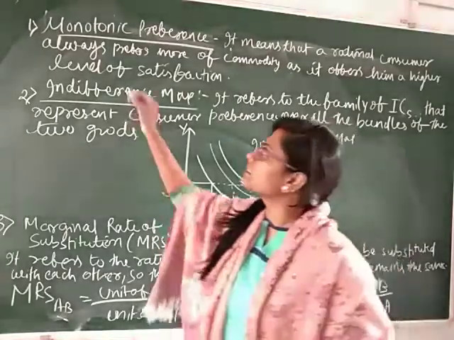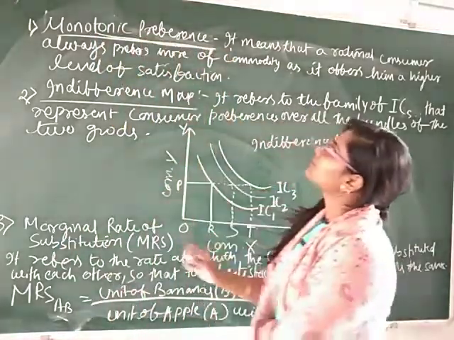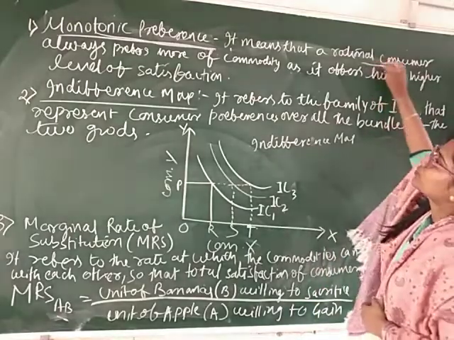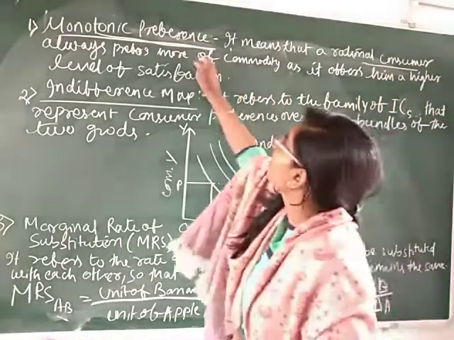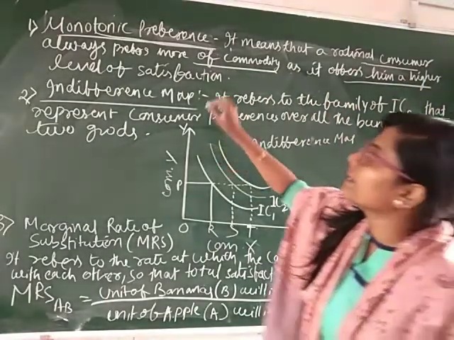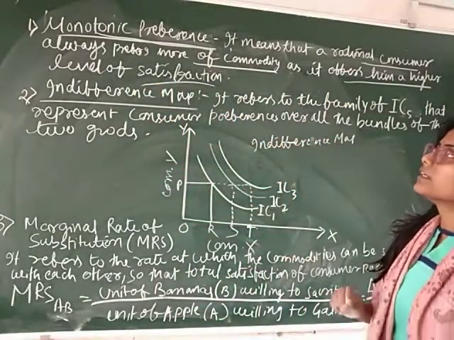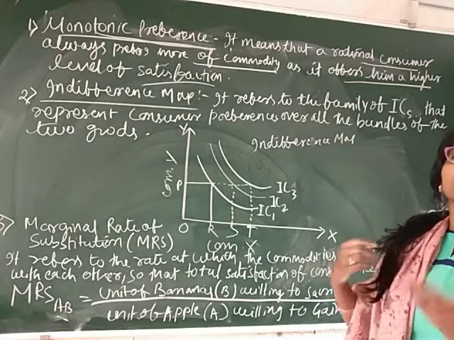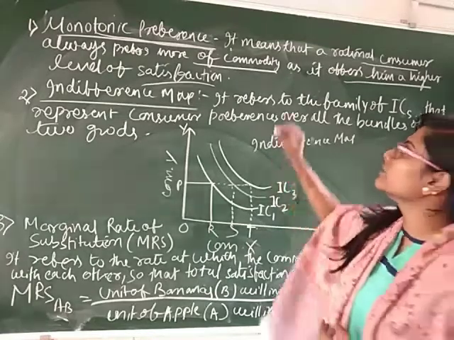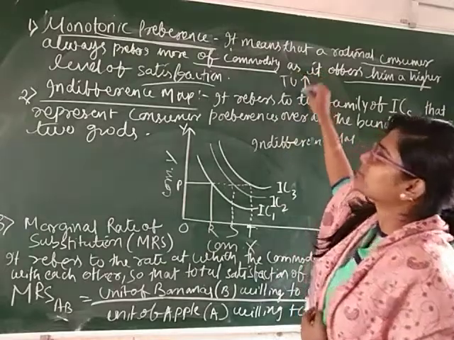Next concept is monotonic preference. Monotonic preference means that a rational consumer always prefers more of a commodity as it offers a higher level of satisfaction. That means when the consumer consumes more of a commodity, total utility also increases.